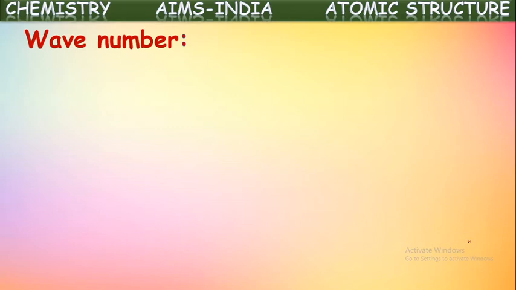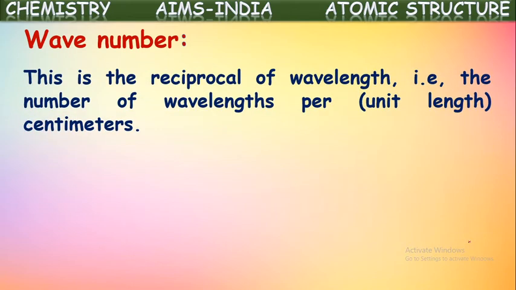Next one, wave number. It is simply the reciprocal of wavelength. To say it definitionally, it is the number of wavelengths per unit length. That is, the number of wavelengths per centimeter or per unit length is called wave number.